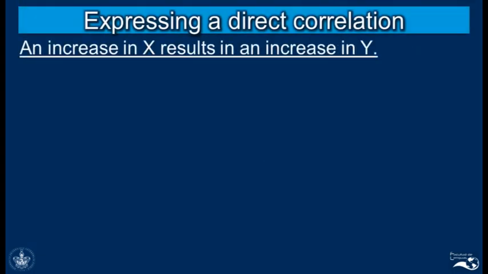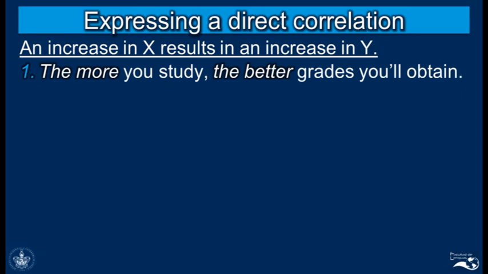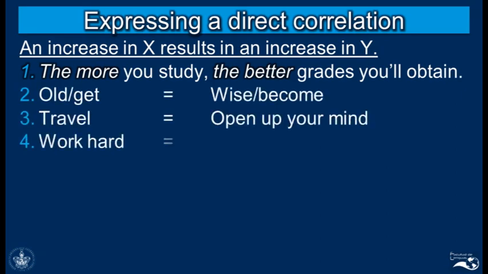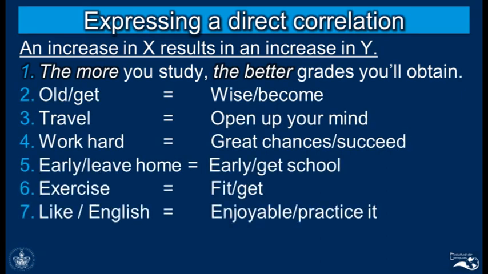Now, first of all, we can use comparatives to express a direct correlation between two things. For example, we can show that there's an increase in something that results in an increase in something else. For example, we can say the more you study, the better grades you'll obtain, which is a cause and a consequence. So let's look at some other examples of things that we can say using this form.